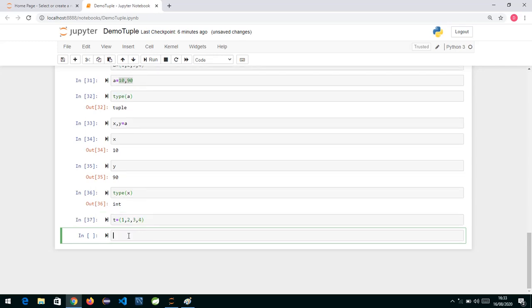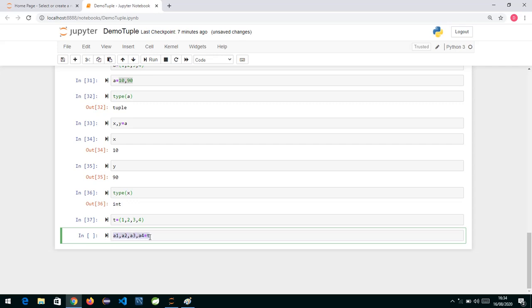So this thing is called as what? Packing. And what is unpacking? Unpacking means, if you write over here, suppose this way, A1, A2, A3, A4 is equal to, and you assign T. So you are assigning this tuple to these four variables.